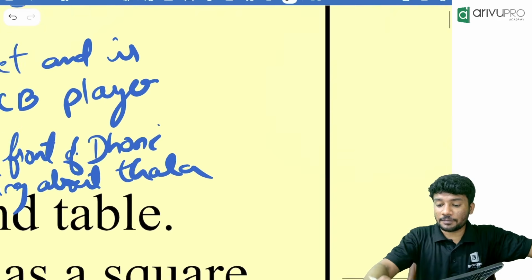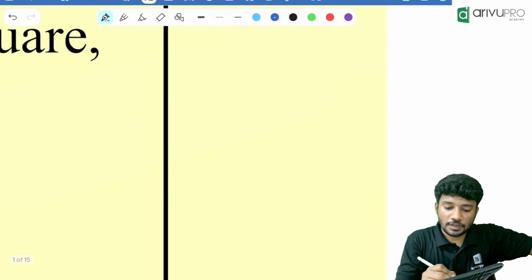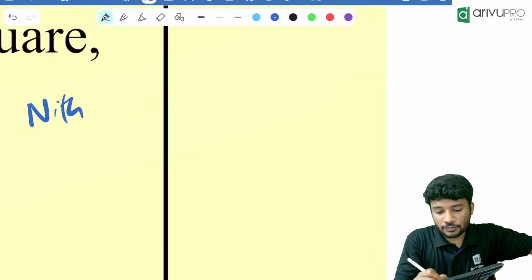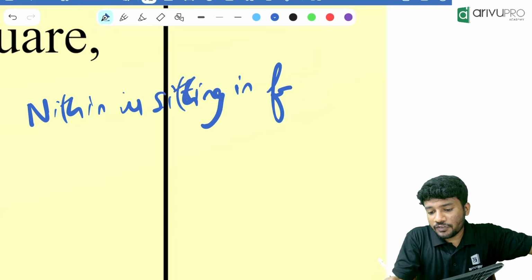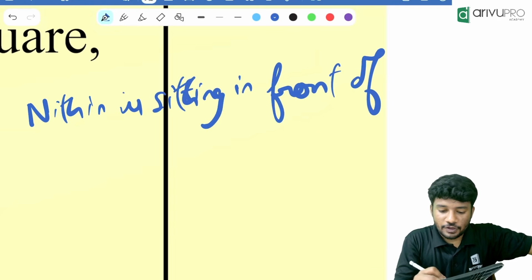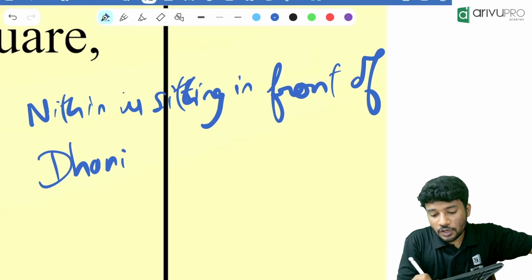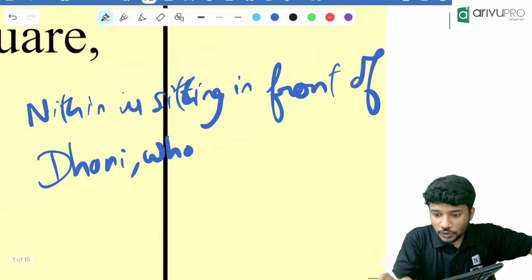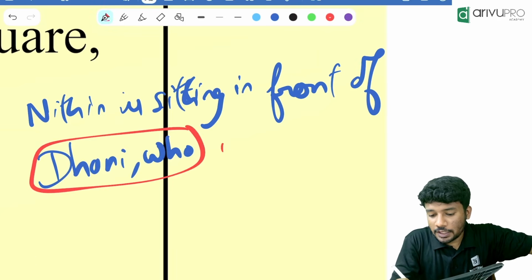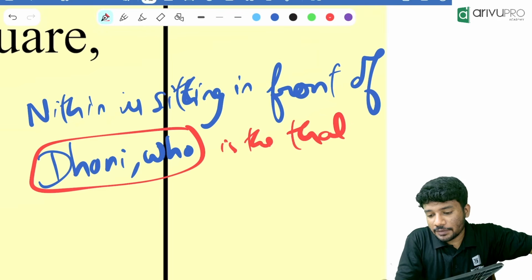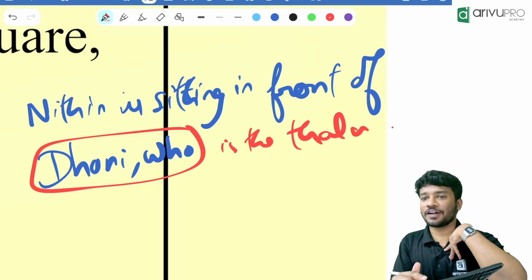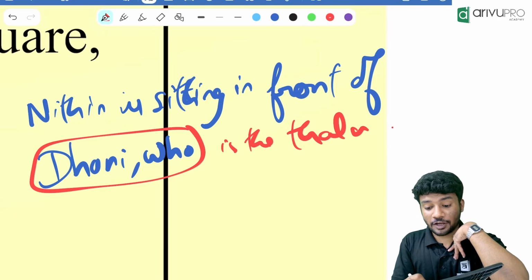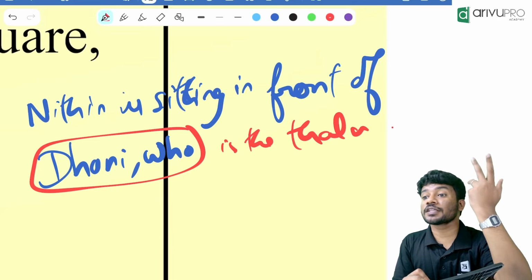Now people, another thing. Nithin is sitting in front of Dhoni, comma, who is the Tala? So people, who is sitting in front of Dhoni? Nithin is sitting in front of Dhoni, correct? Now, Dhoni, comma, who is the Tala? What do you mean by that? Who is the Tala then?